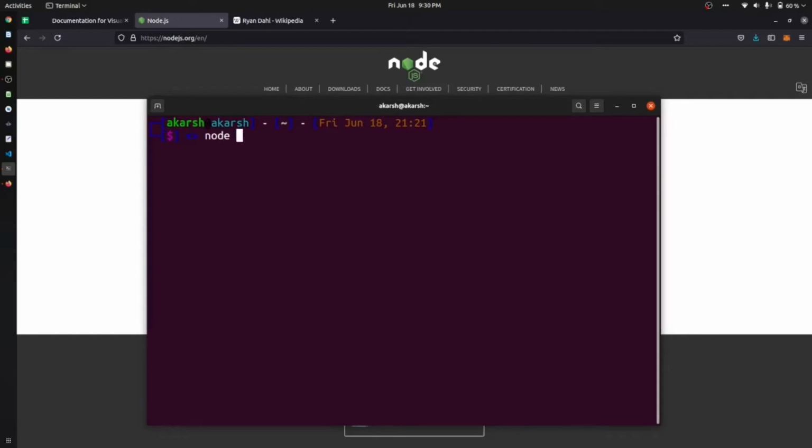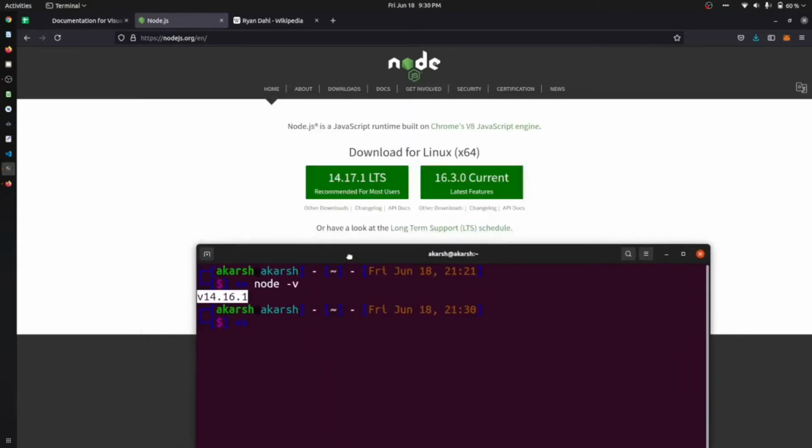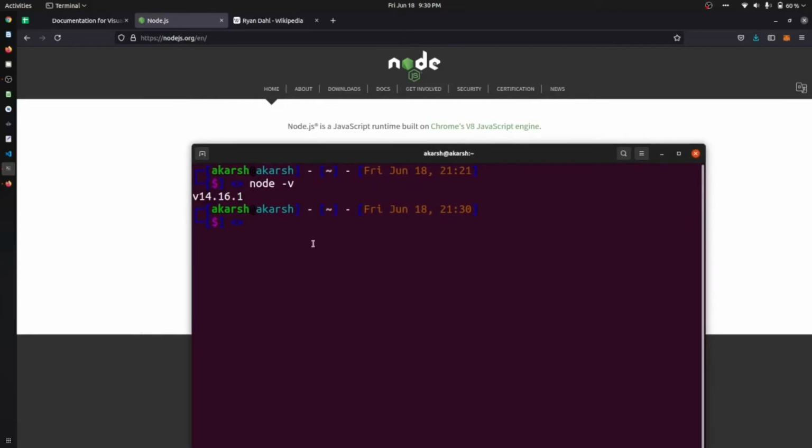You will find the version. I am on 14.16.1 and the latest version is 14.17.1, so I am one version behind, but leave it. So you can see that we have Node.js installed, and along with Node.js comes npm. npm stands for Node Package Manager.